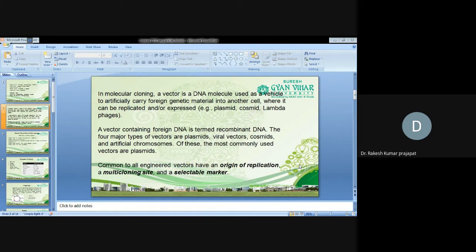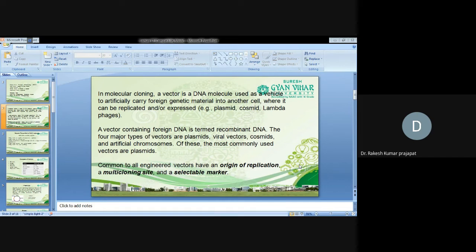The most commonly used vectors are the plasmids, because plasmid, cosmid, phasmid, and artificial chromosomes are classified based on their capacity, how much length of DNA they can accommodate within them.